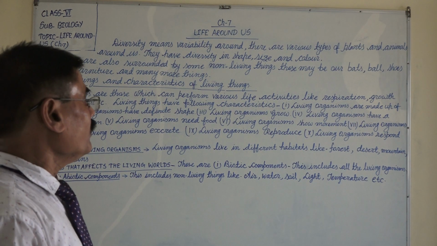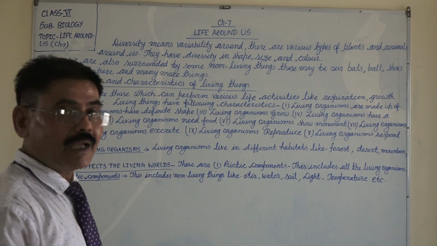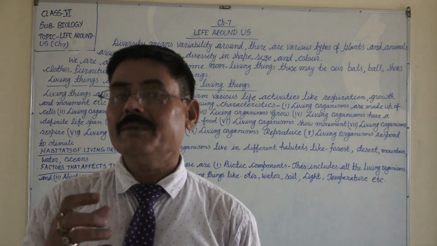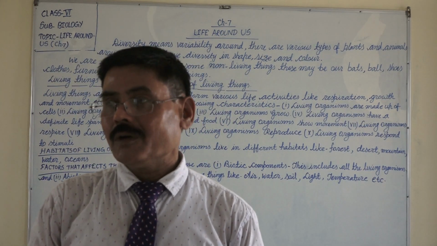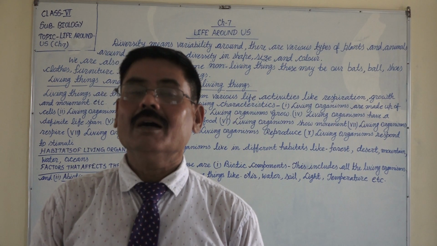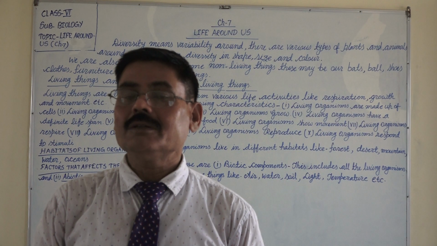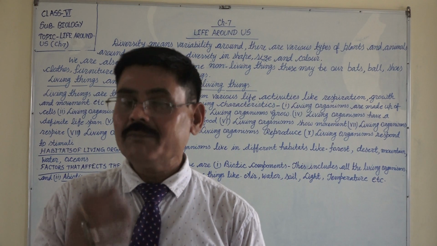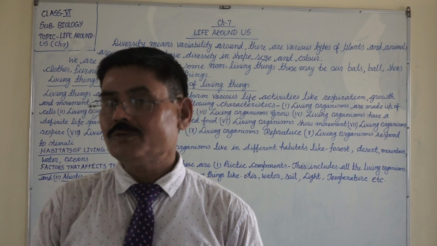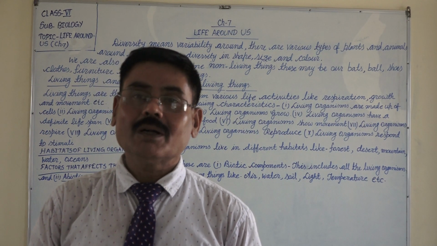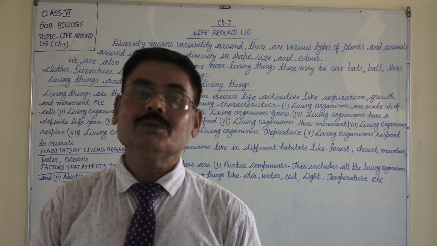Then fourth, living organisms have a definite lifespan. Lifespan means the duration of living. How many years a living thing lives. Suppose a dog lives for 10 or 12 years. A human being lives for 60 to 80 years.